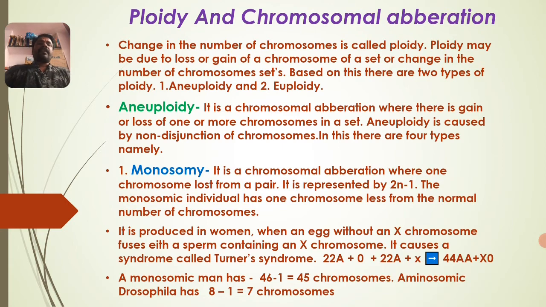In that there are 4 different types: monosomy, nullisomy, trisomy and tetrasomy.